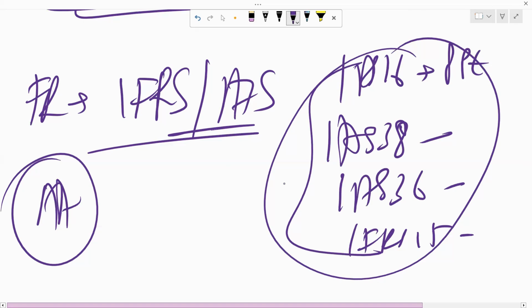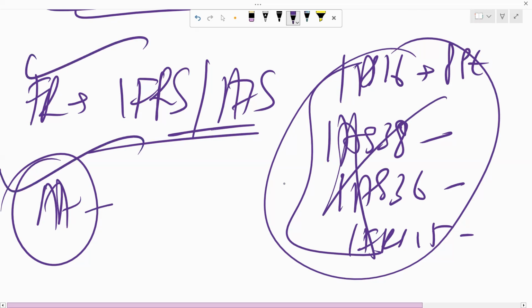Let's take a very simple example. If I am a teacher, I am checking your answer scripts, and till the time I do not know the concepts myself, how am I going to tell you that this is wrong, right? मेरे को नहीं पता होगा, मैं आपको कैसे बोलूंगी this is wrong? So similarly, if I am not aware of the standards, मेरे को ये पता ही नहीं है कि क्या होते हैं, so how will I judge that okay, this is wrong, this is right? Simple, right? So you have to always do FR first, and after FR, always go with AA paper.